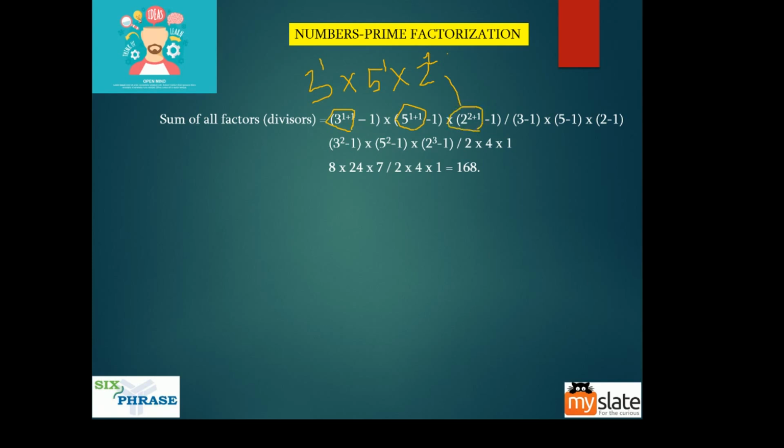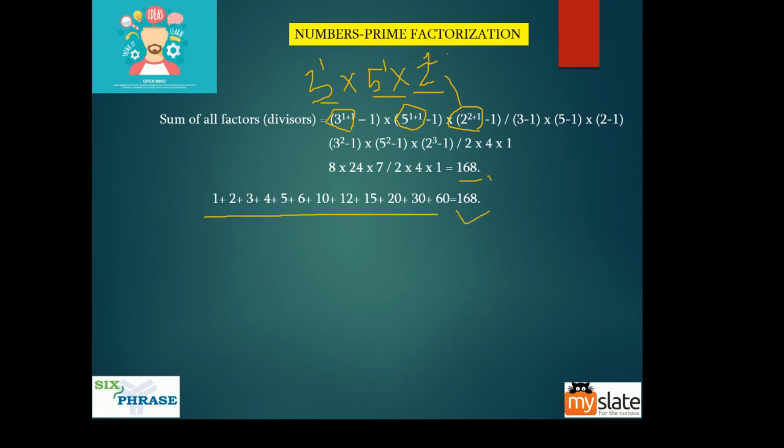In the denominator, what happens is you just do 3 minus 1, 5 minus 1, 2 minus 1. You subtract 1 from all these prime numbers. That is what you do in the denominator. Now 3 square is 9, 3 square minus 1, this becomes 5 square minus 1, this becomes 2 cube minus 1 into 2 into 4 into 1. So you solve this, you'll get 168, guys. Look at this. I told you, right? The sum of all this comes up to be 168. So this is also 168, this is also 168.